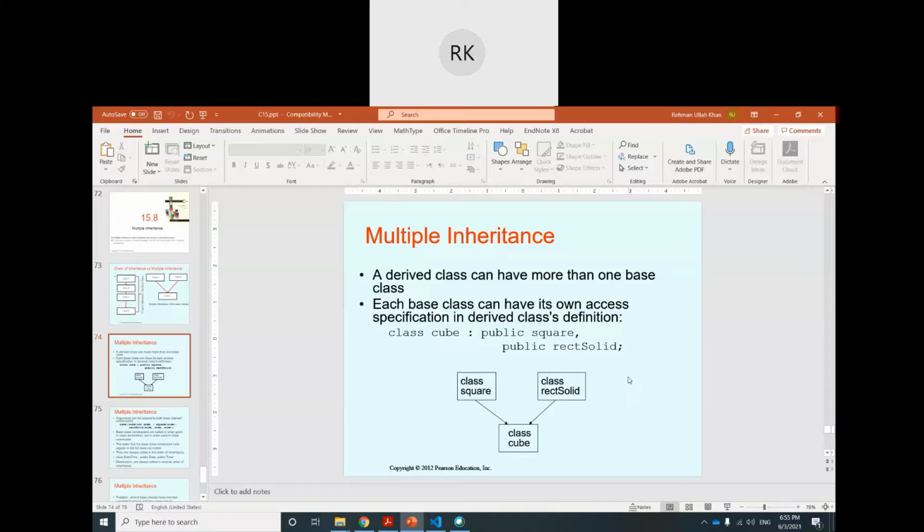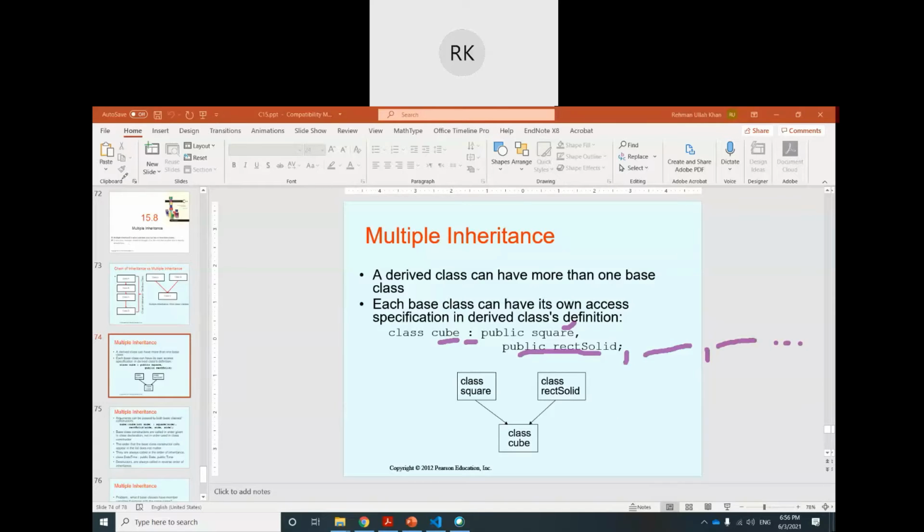So how to do that? How will the C++ coding be for that? The C++ coding for that is very simple, almost the same. You see, class cube inherited publicly from square, comma, only the comma is there, and then publicly from rect solid. If you want a third one, just put a comma and another one, comma and another one, and so on. This is the way of multiple inheritance.